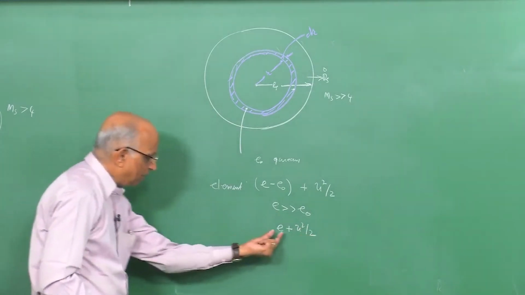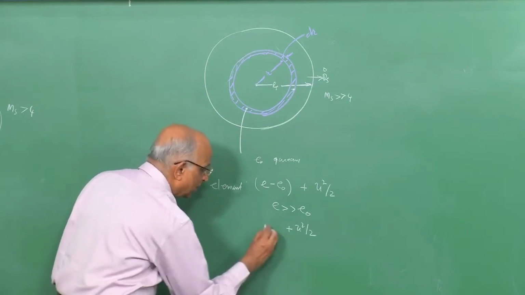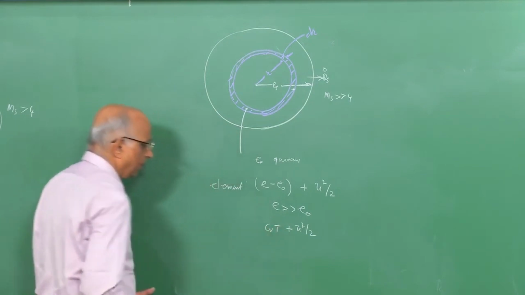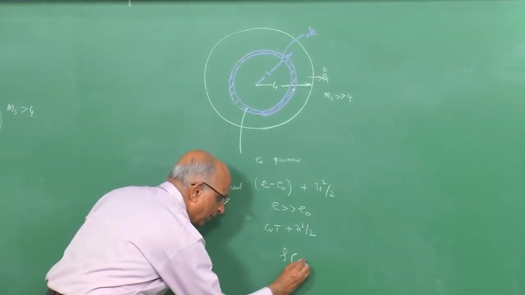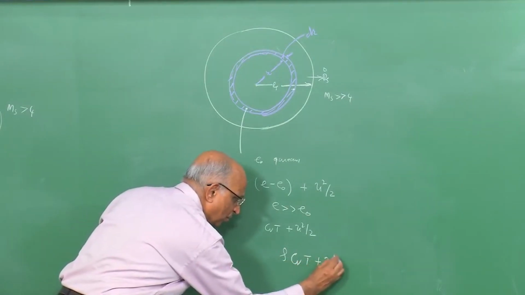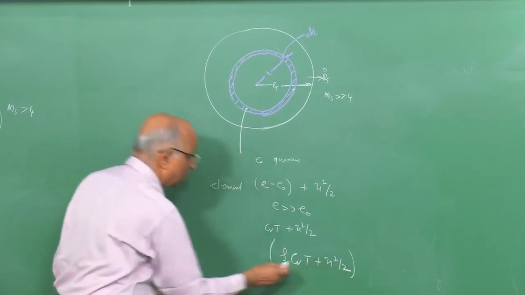Well, the internal energy is equal to the molecular energy, which is equal to Cv into T, and this is per unit mass, per unit volume is equal to rho into Cv T plus u square divided by 2, and per unit volume, this is the value.